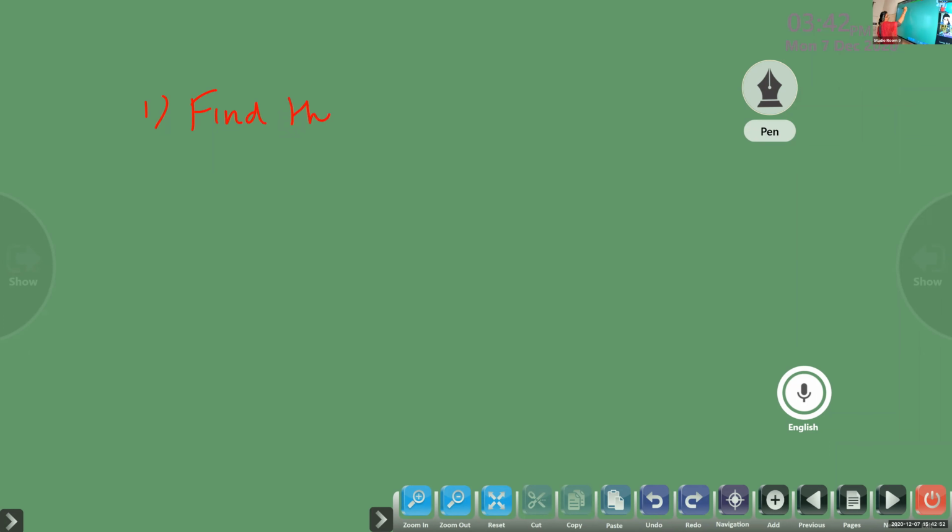Find the center of mass of 3 particles at the vertices of an equilateral triangle.